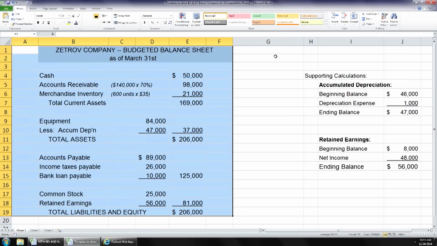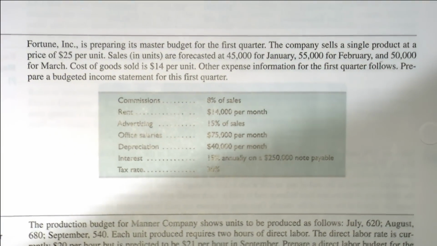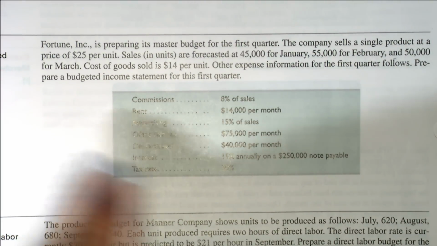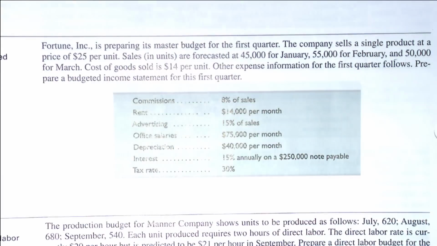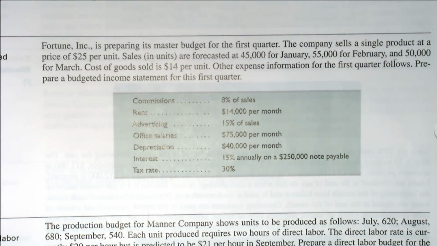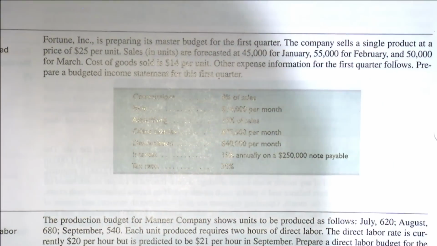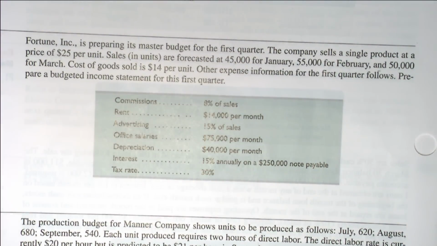All right, we have one more. Okay? Let's take a look at it. Exercise 22-18. This one I think was a little bit easier. Okay, this one right here. Fortune Inc. is preparing its master budget for the first quarter. The company sells a single product at a price of $25 per unit. Sales in units are forecasted at 45,000 for January, 55,000 for February, and 50,000 for March. Cost of goods sold is $14 per unit. Other expense information for the first quarter follows. Prepare a budgeted income statement.